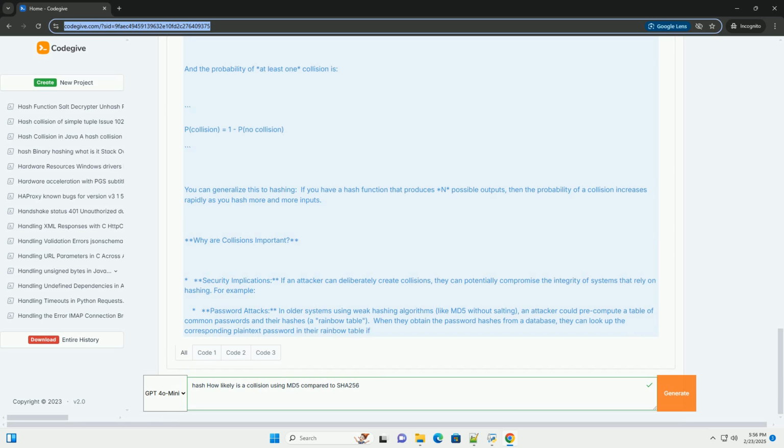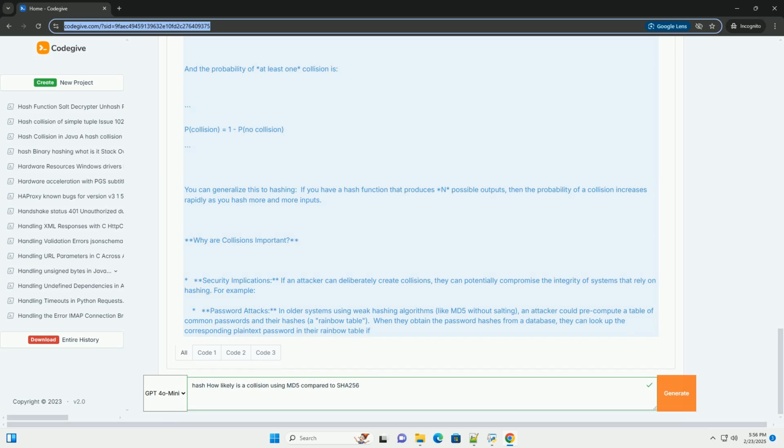According to the birthday paradox, you need to hash approximately 2^64 inputs, half the number of bits in the hash, to have about a 50% chance of finding a collision. 2^64 is a very large number, but modern computing power can achieve this in a manageable time frame.